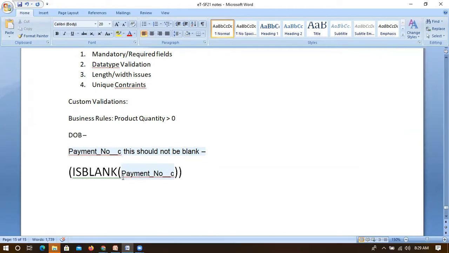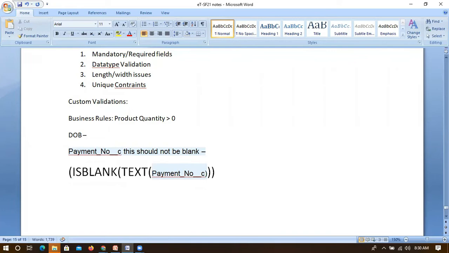Let's consider this is a different type. IsBlank only works for text format. In that case, you have to convert this payment number into another format.